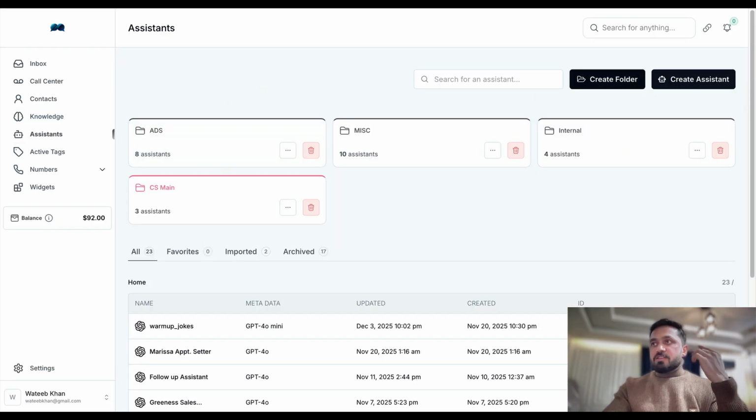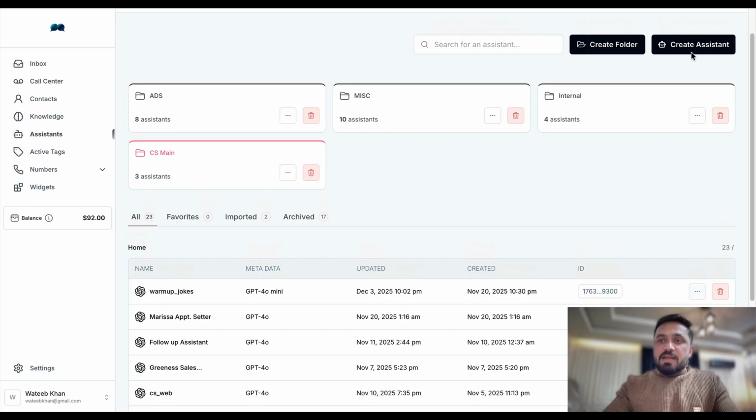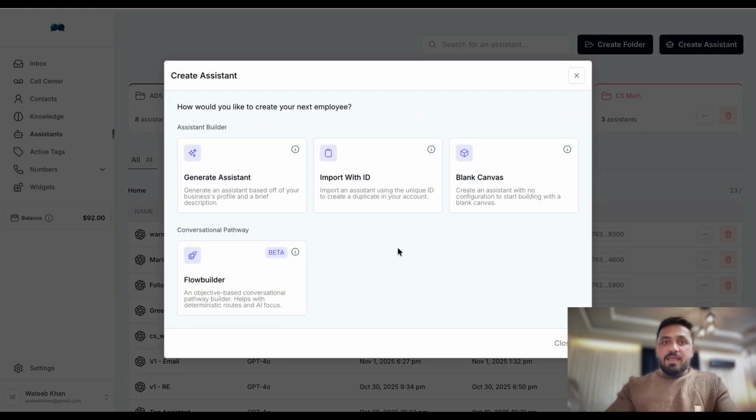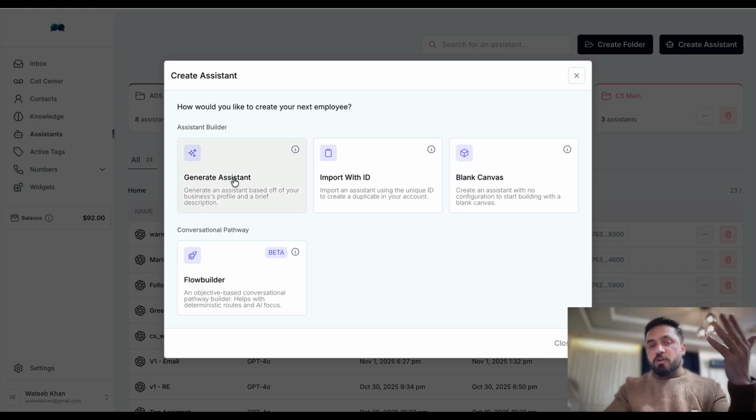So now let's actually create an assistant. To create an assistant, I'm going to come here, create assistant. In create assistant, you now have 4 different ways. The very first way is generate assistant, which means you give it a prompt, and based on your prompt, it's going to generate the whole assistant.